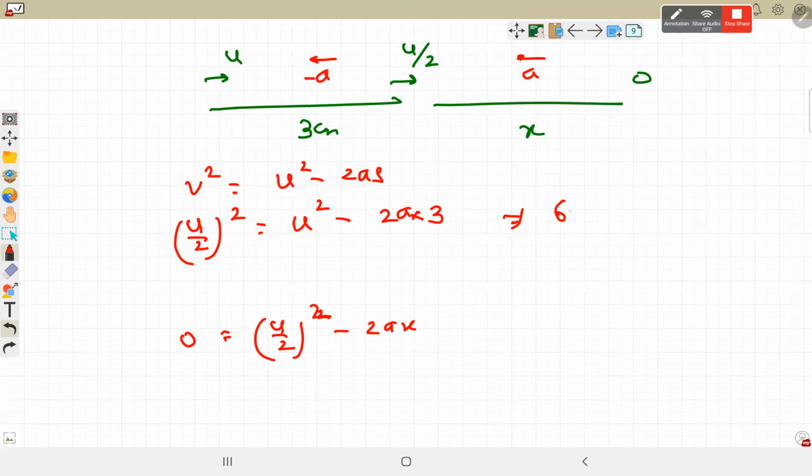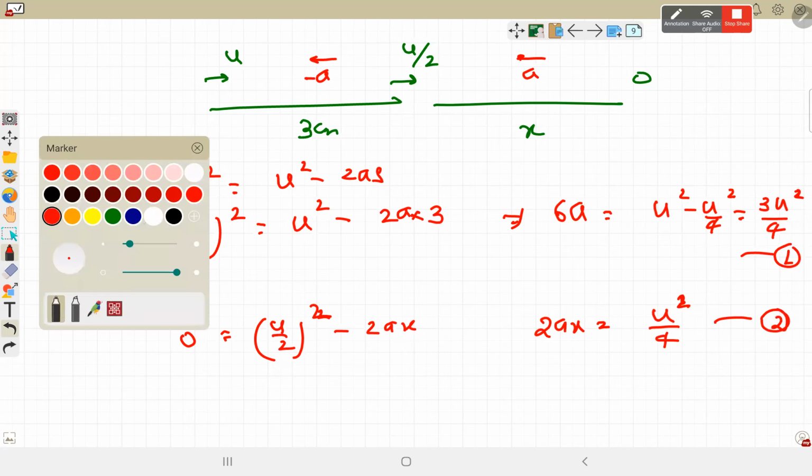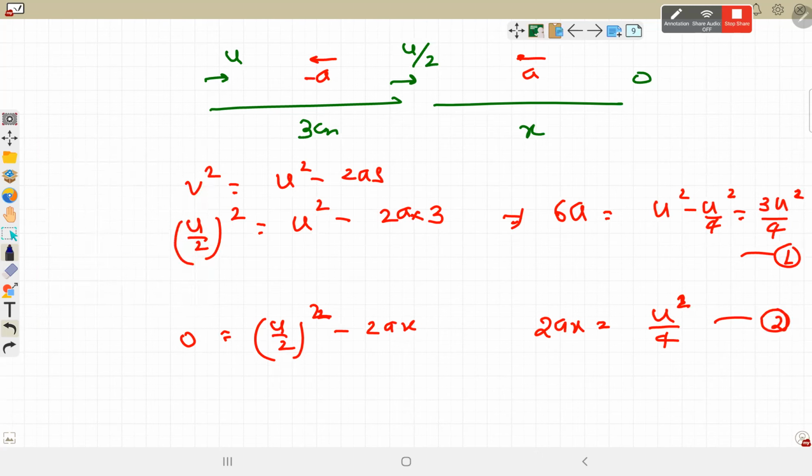So from here 6a is u square minus u square by 4, that is 3u square by 4. From the second, 2ax is equal to u square by 4. Divide the two equations and find the value of x. It will be in centimeter; we don't need to change that because when I take the ratio, it will get cancelled.